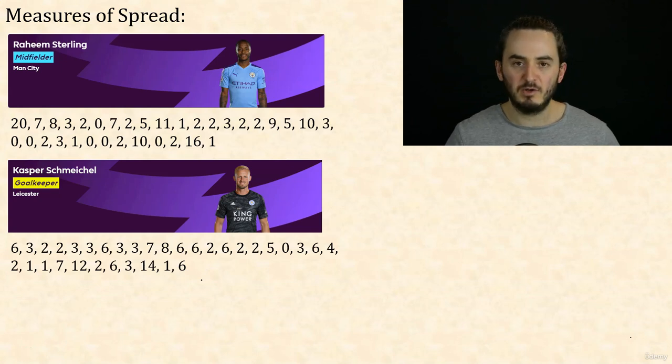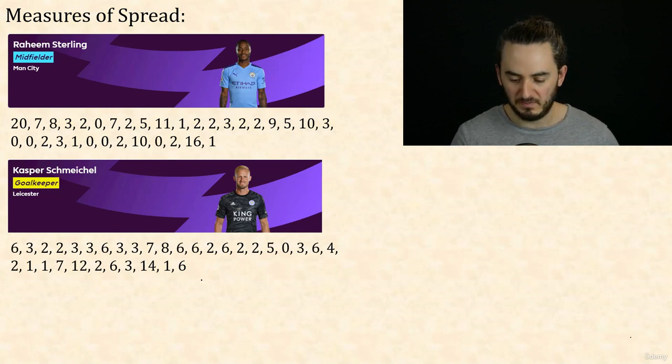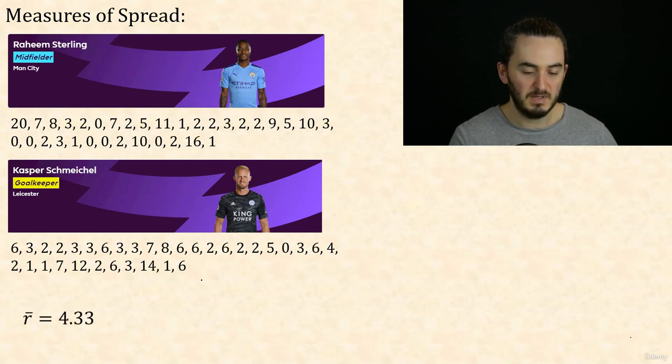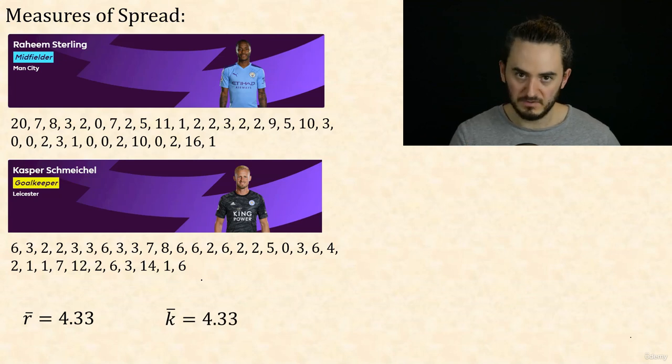All right, so how could we analyze this? How can we analyze the data to see which is the better player to put in your team or who's had the better season? Well, one thing we could do is look at their mean score. And so the mean for Raheem is 4.33 and the mean for Kasper is 4.33. So no difference there. We could also look at the median.